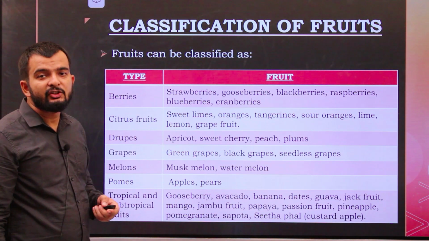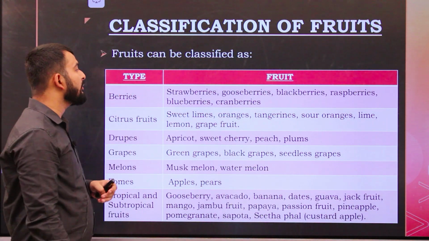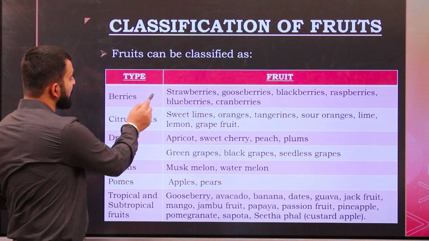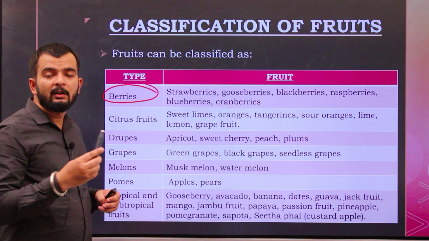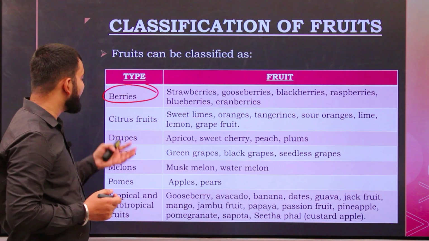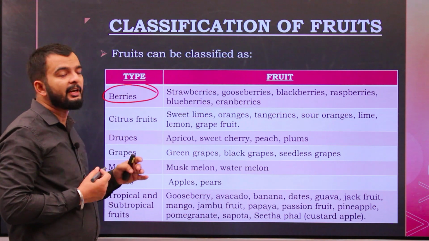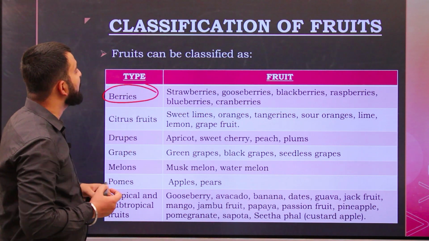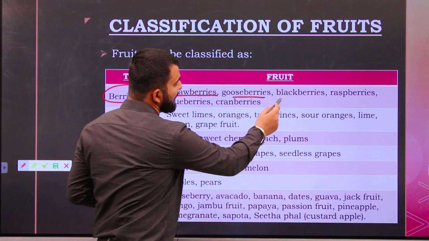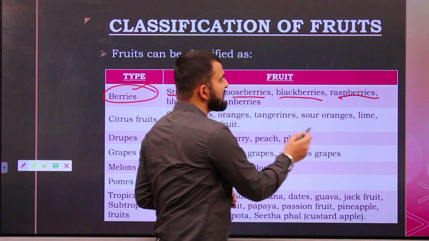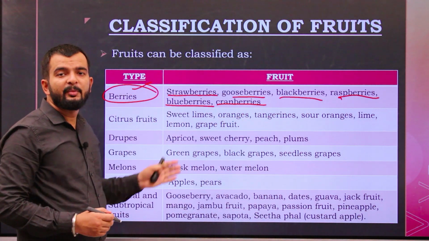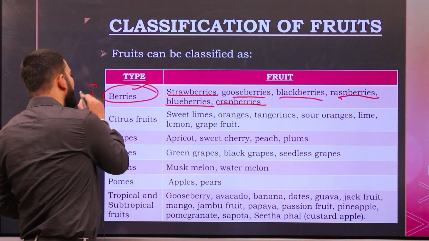Next we see the classification of fruits. We have already dealt with the classification of fruits and vegetables in our first lecture, but here we will see them in a little more detail. Fruits are classified as berries, for example strawberry, gooseberry, blackberries, raspberry. So one category is berries.